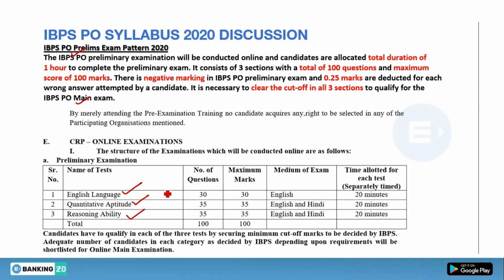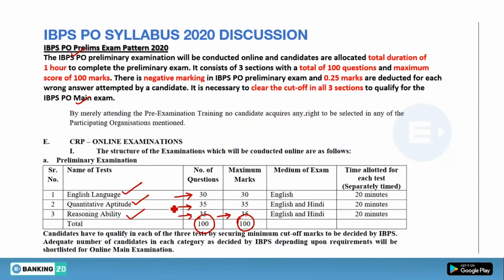Okay, where English is of 30 questions and having 30 marks, quant having 35 questions and 35 marks. Similarly, reasoning ability has 35 questions and 35 marks. So this means that one question is of 1 mark in every subject. The total number of questions you will get is 100 and the maximum mark for this test is 100 only.